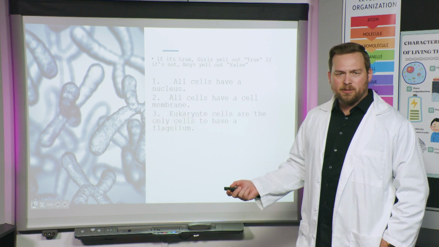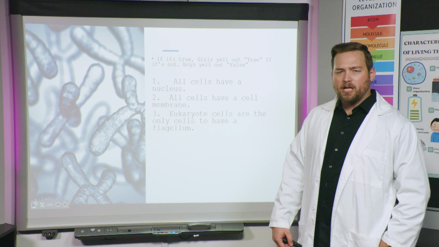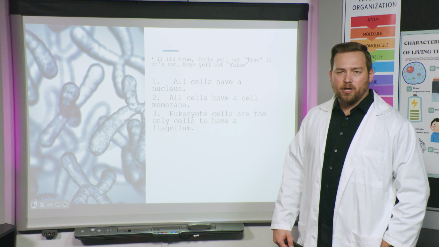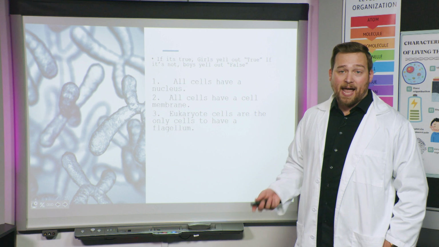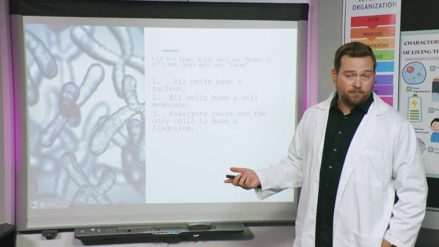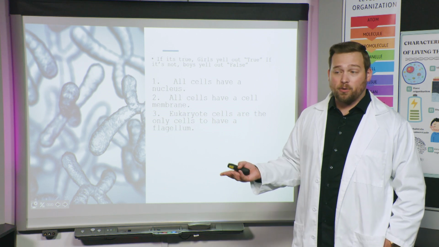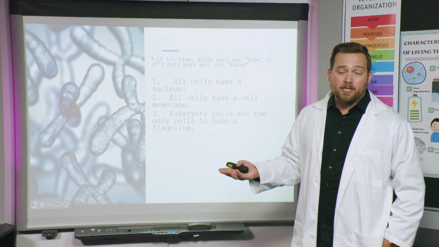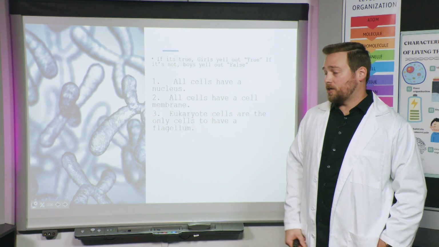Okay, here's the next one. Eukaryotic cells are the only cells to have a flagellum. Take a second to think about that. The flagellum is that tail whip-like structure. Okay, this one is false because bacteria cells can have a flagellum. We looked at that earlier. Some eukaryotic cells have a flagellum. There's only one example in humans, though, and that's the spermatozoa. So eukaryotic cells can have a flagellum. Bacteria cells, prokaryotic cells can have a flagellum.